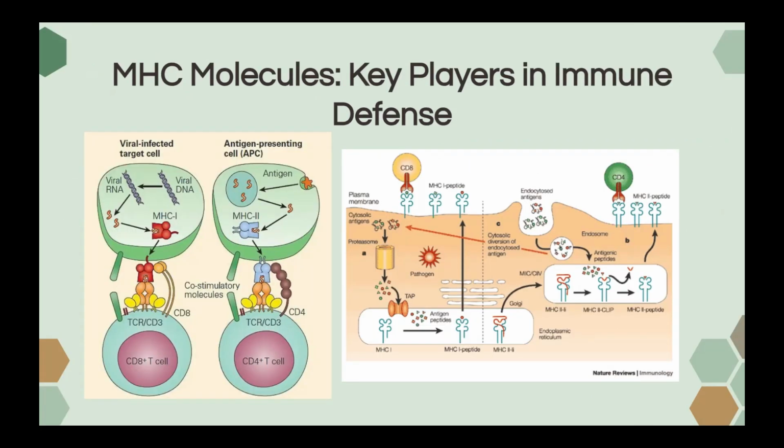MHC, also known as major histocompatibility complex, are important molecules for the immune system. MHC molecules present antigens to T cells, helping to create an immune response. There are two types, class 1 and class 2. Class 1 is found on all nucleated cells and presents to CD8 T cells, which triggers infected cell destruction. Class 2 is found on APCs and presents extracellular antigens to CD4 T cells, which activates immune responses.